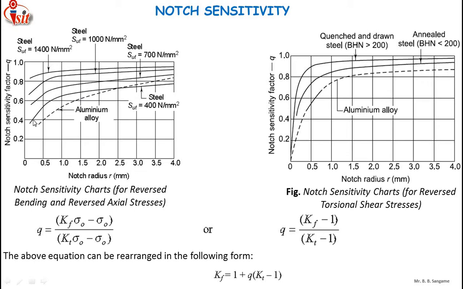The second curve is for the steel with the ultimate tensile strength of 400 Newton per mm square. The third curve is for the steel with the ultimate tensile strength of 700 Newton per mm square. The fourth is for the steel with the ultimate tensile strength of 1000 Newton per mm square, and the fifth curve is again for the steel with the ultimate tensile strength of 1400 Newton per mm square.